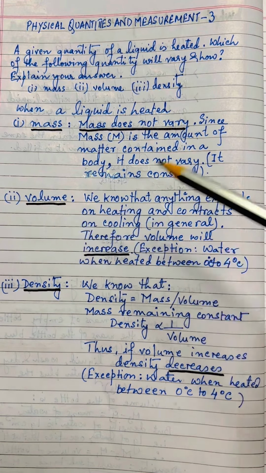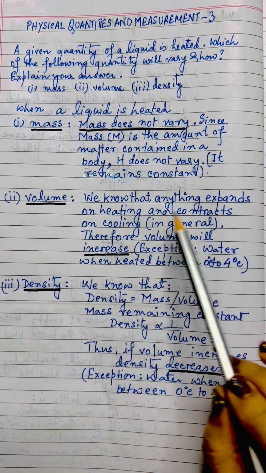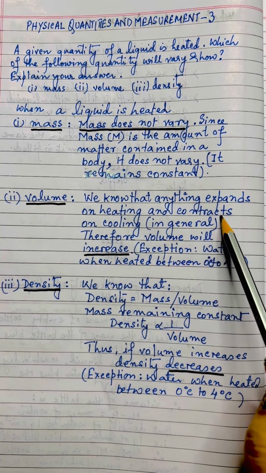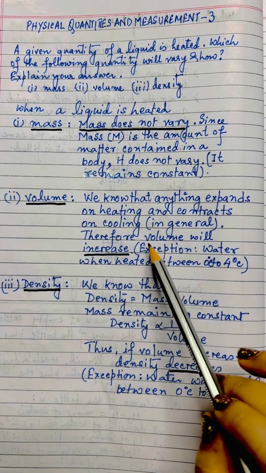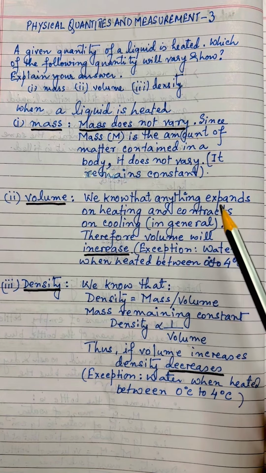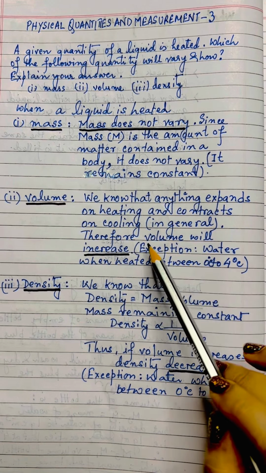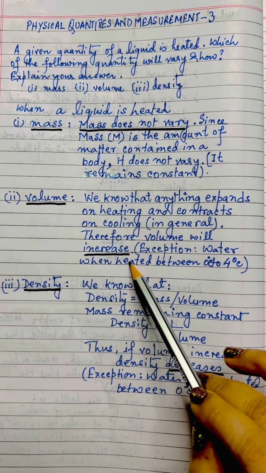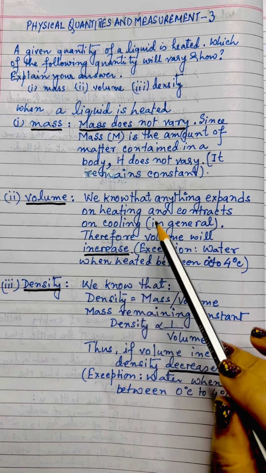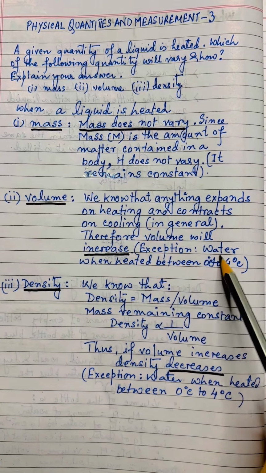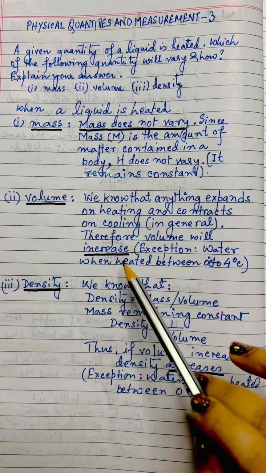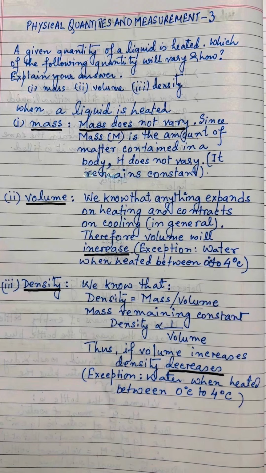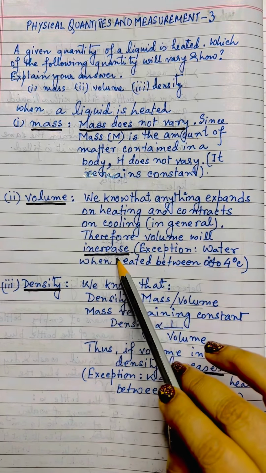We understand that anything when heated expands, and contracts when it is cooled. In general, of course. There is an exception, that is water, which shows anomalous behavior. Therefore, volume will increase in general for the liquid. The exception is water when heated between 0 degrees Celsius and 4 degrees Celsius. Instead of increasing, it will decrease.